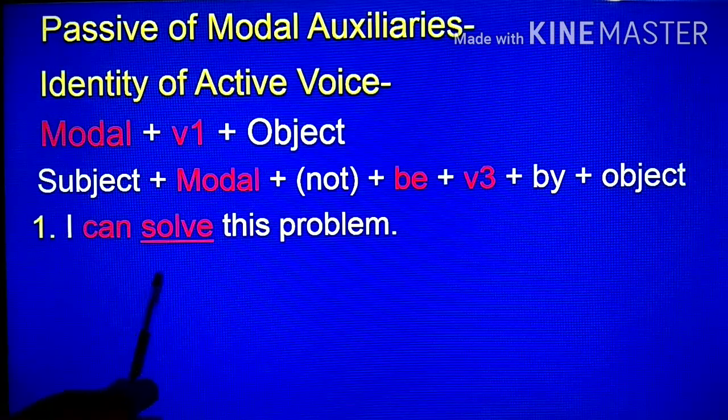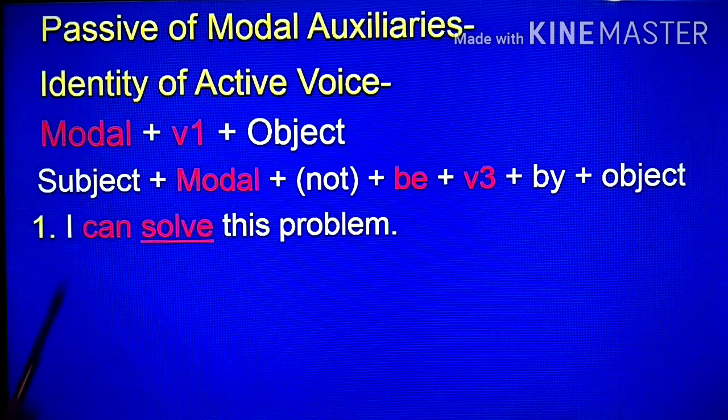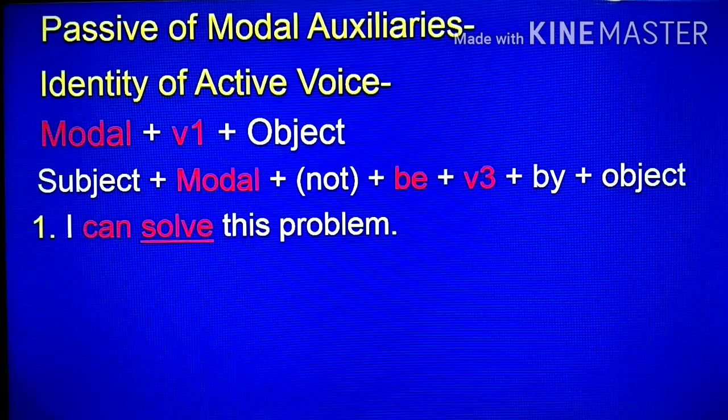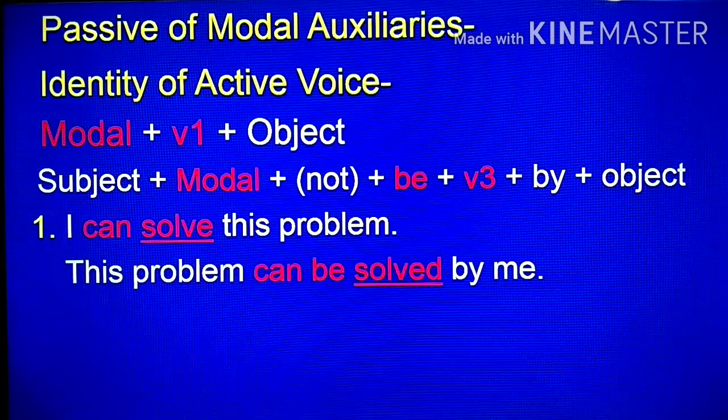I can solve this problem. Identity: modal can plus first form plus object is given, so this is a sentence of modal auxiliary. Now apply the rule for changing the sentence into passive voice. First of all, subject. What subject?